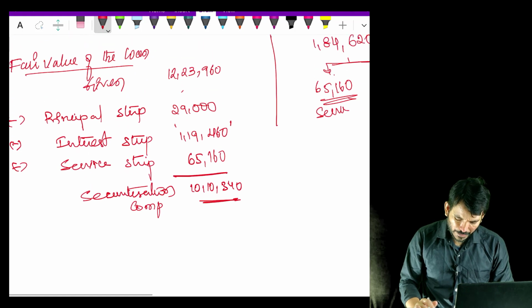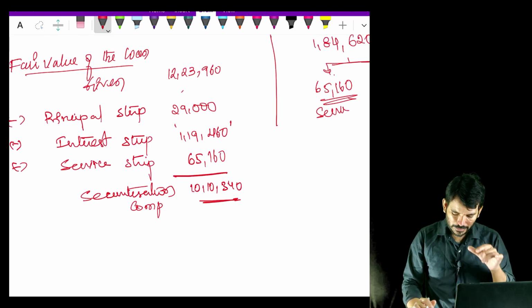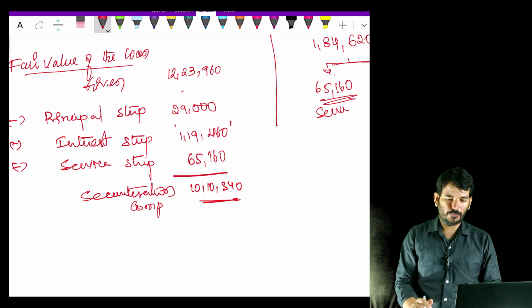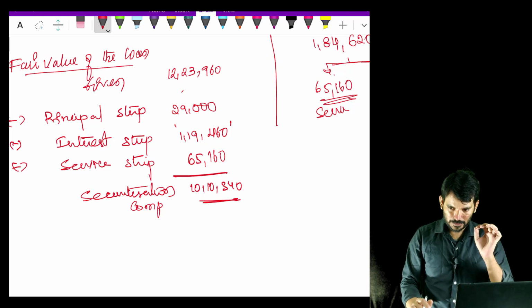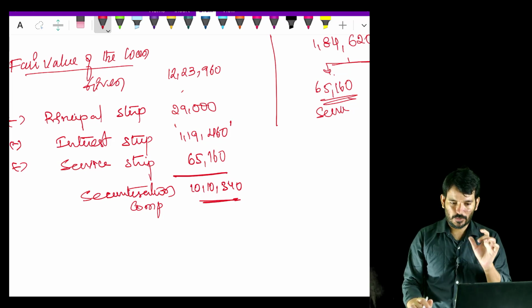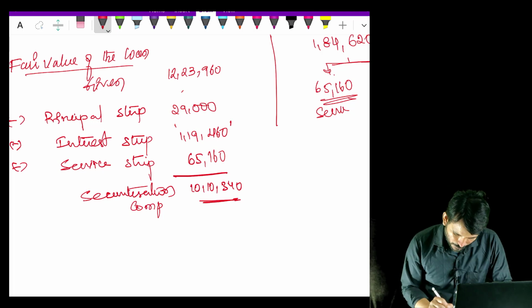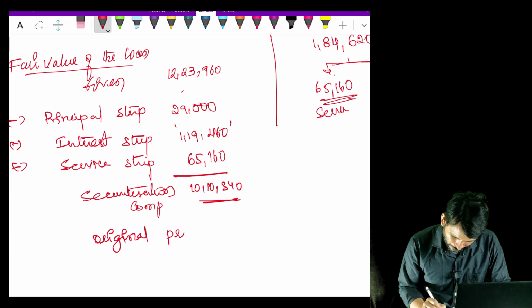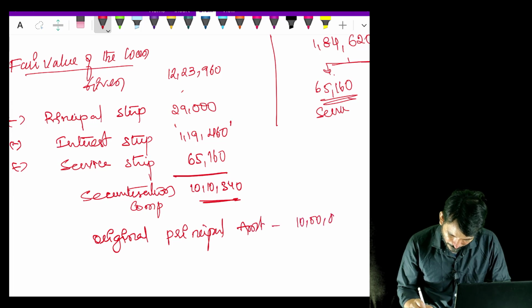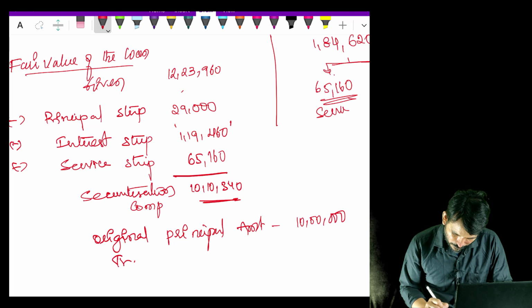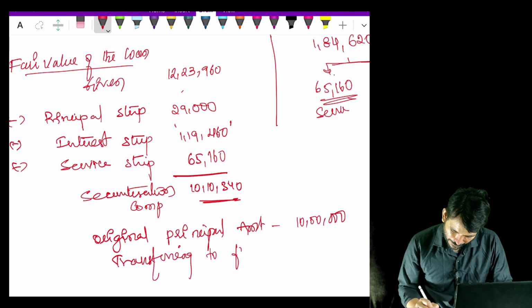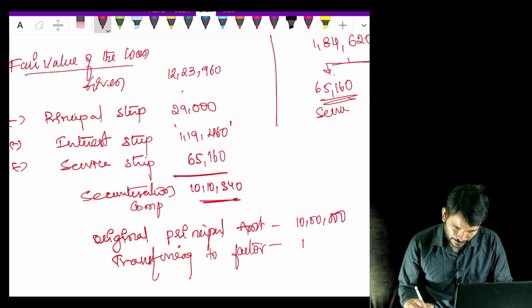Now we need to find out the principal effect of this. Which means that your original principal amount is 10 lakh, but you are transferring to the factor at 10 lakh.